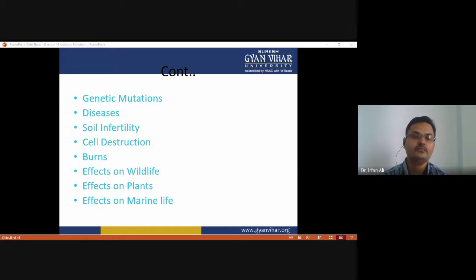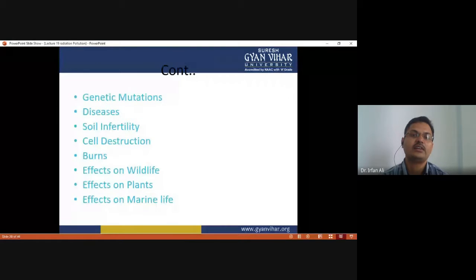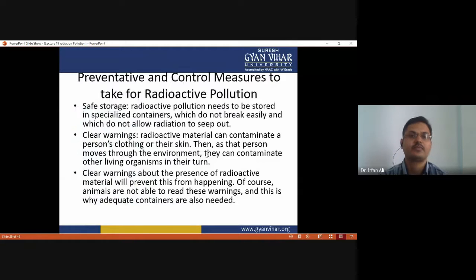Okay, all these are the effects of radiation pollution. And now, what are the preventive and control measures for radioactive pollution? So, safe storage. Radioactive material needs to be stored in specialized containers which do not break easily and which do not allow radiation to seep out.